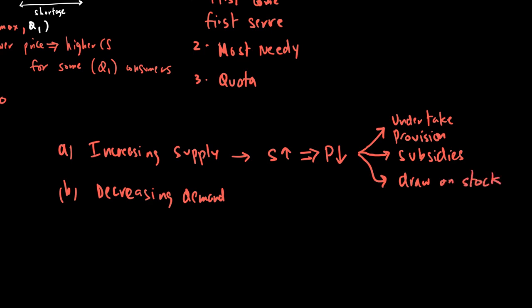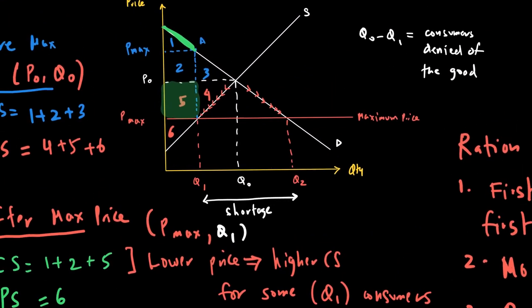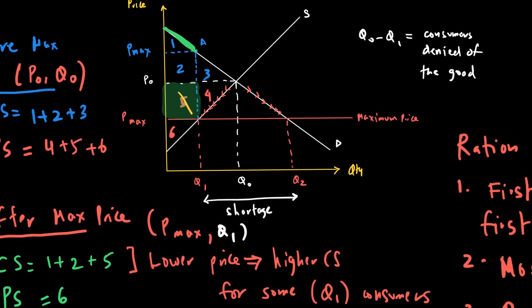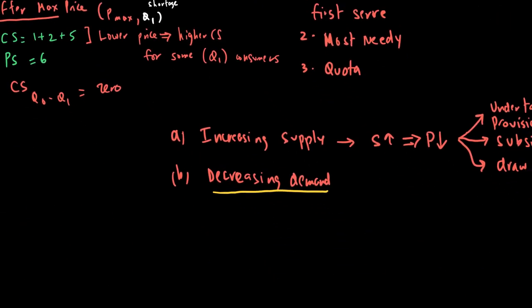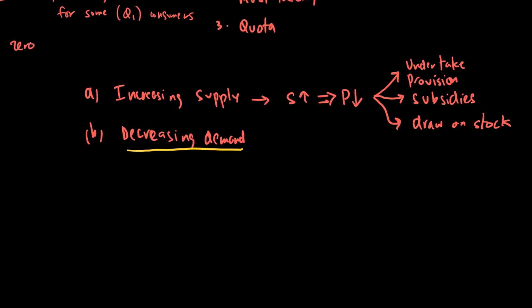In terms of decreasing demand, that's also one option. When the government decides to decrease demand, the demand curve may shift to the left, something like this. By lowering this demand to D dash, what the government can do is make the equilibrium price become P max. But how can we lower the demand for housing? I mean, housing is such an essential good. Why would people reduce demand?